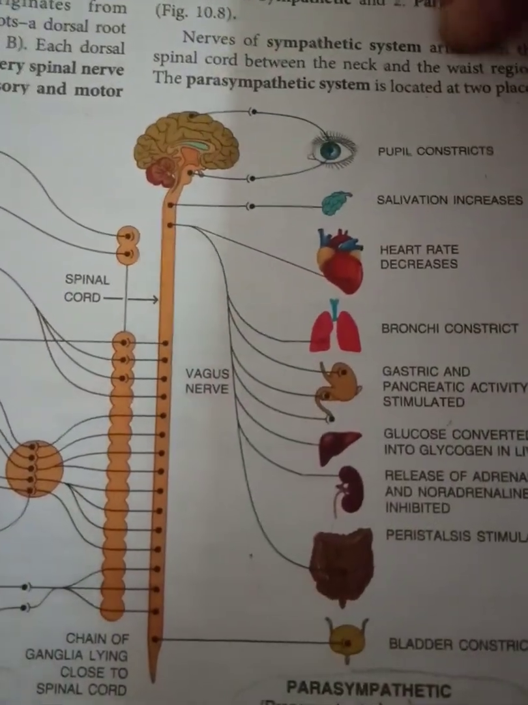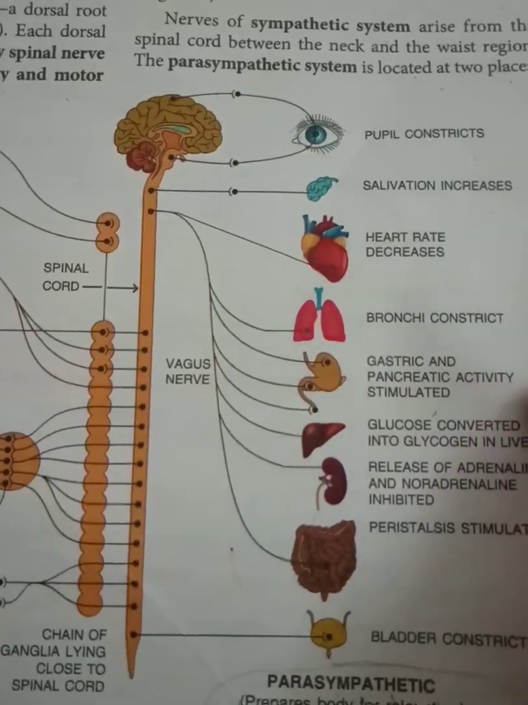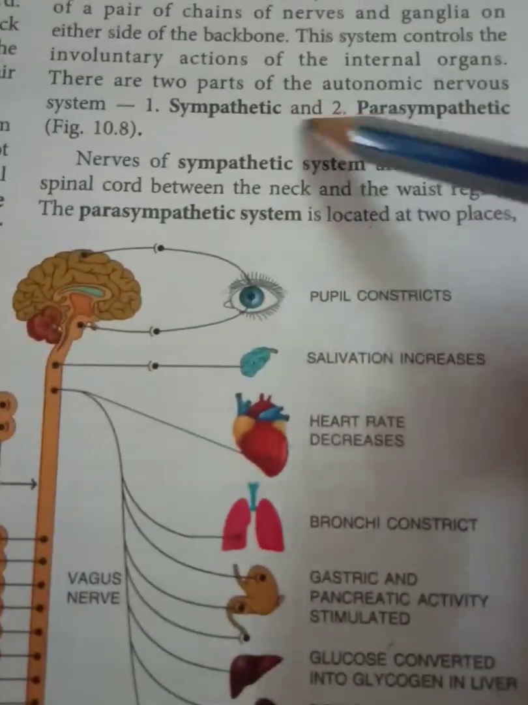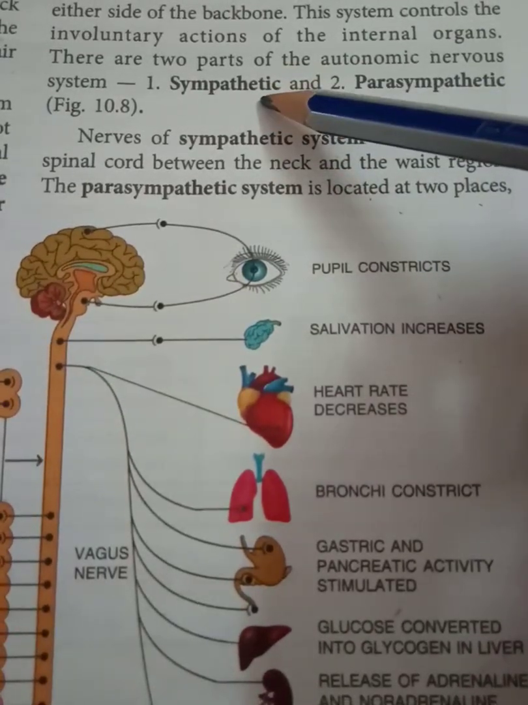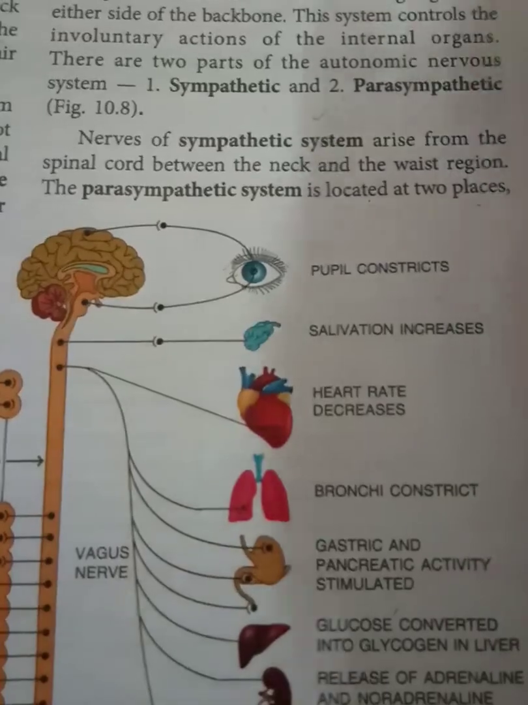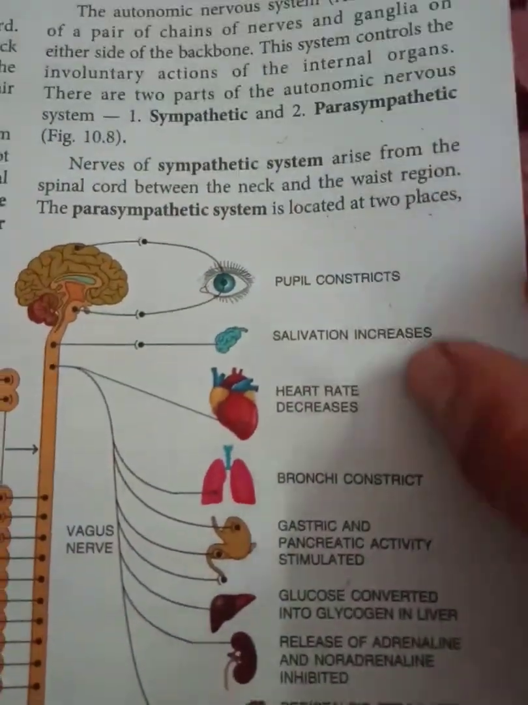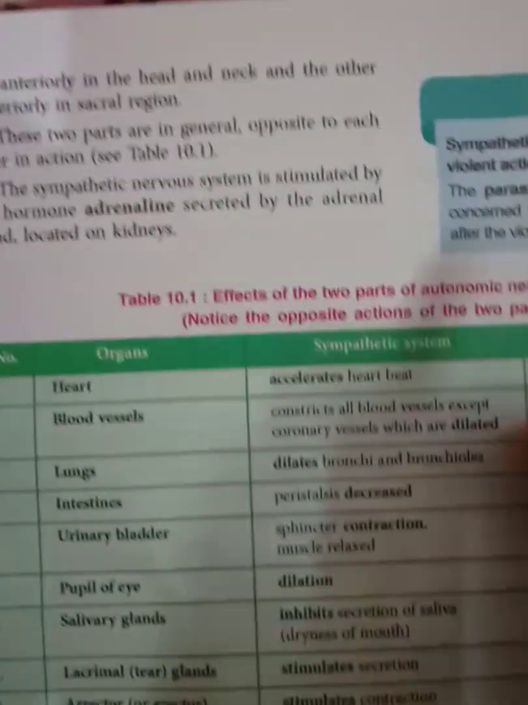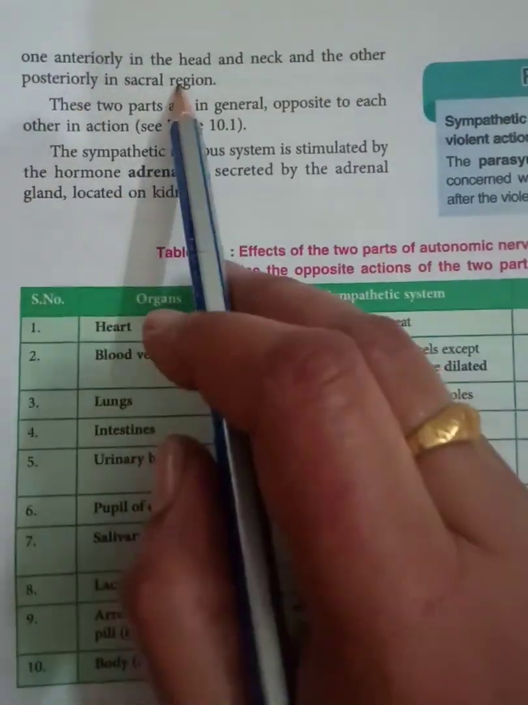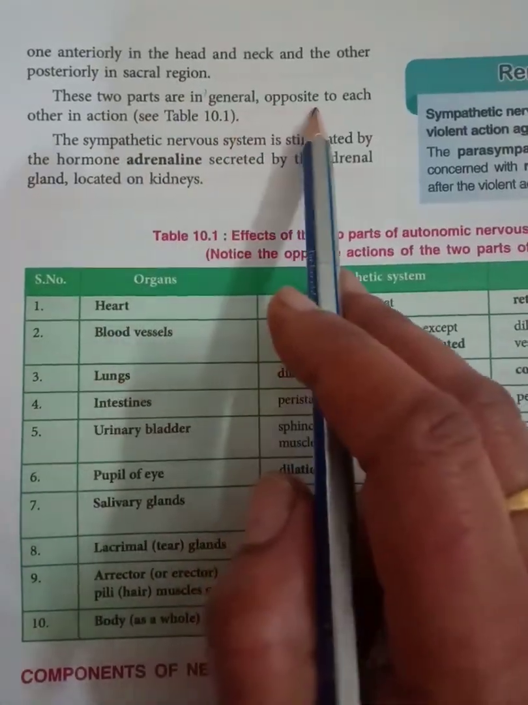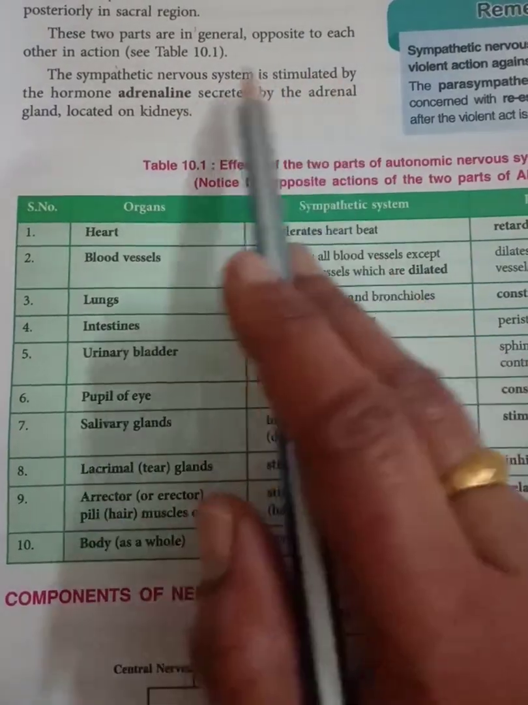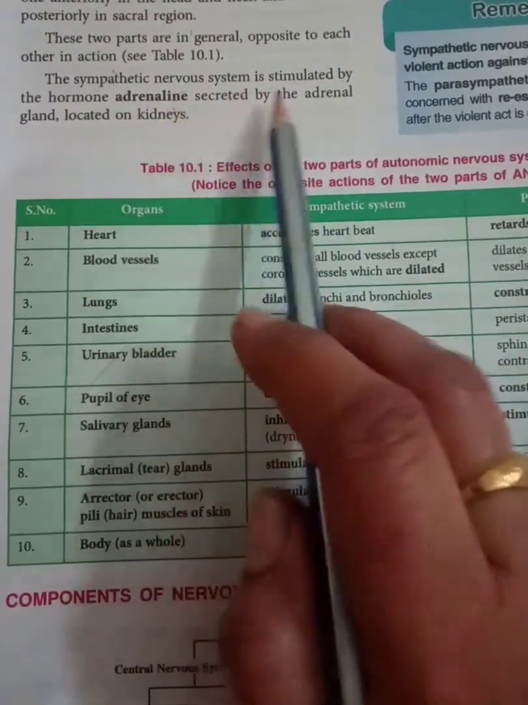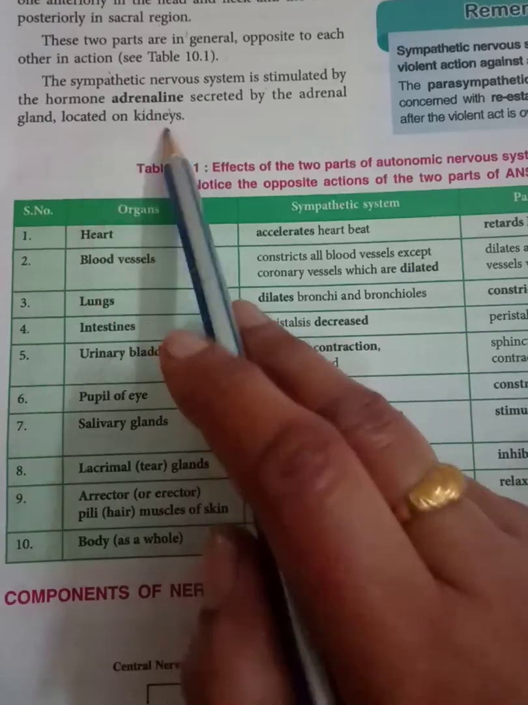So these are two areas of autonomic nervous system which prepare the body. One raises the activity of the body for action and one relaxes it back to normal. So parasympathetic system is located at two places, one anteriorly in the head and the other posteriorly in the sacral region, and these two parts in general are opposite to each other in action. Sympathetic nervous system is stimulated by the hormone adrenaline, which is secreted by adrenal gland located on kidneys.